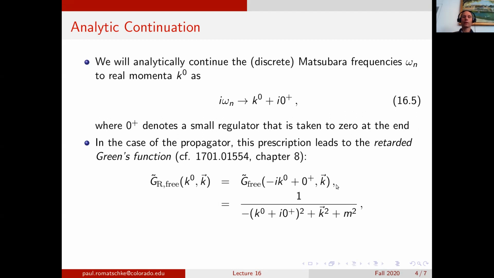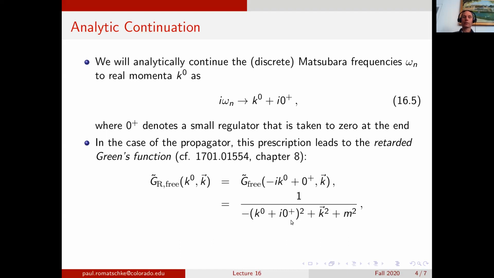So if we look at the actual form of the propagator that is analytically continued to real Minkowski momenta k0, we just take the result that we listed in equation 16.2, plug in k0 plus i 0 plus for the Matsubara frequency, and we find the result that's given here.